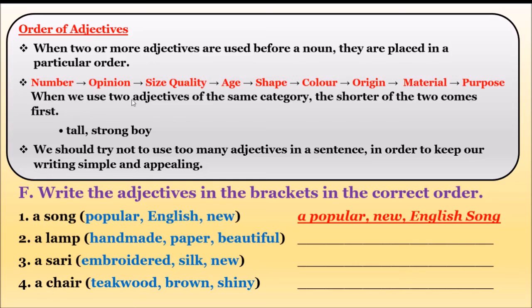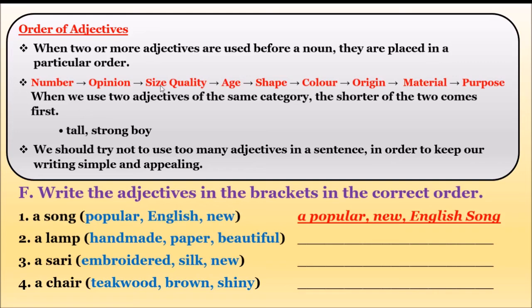Understood? When we use two adjectives of the same category, the shorter of the two comes first. Like when we are talking about iron and copper, two materials used to prepare a bottle. Which is shorter? Iron is shorter, so we use iron first. So when you are describing a noun with the same category, the shorter word should come first. Okay, guys?